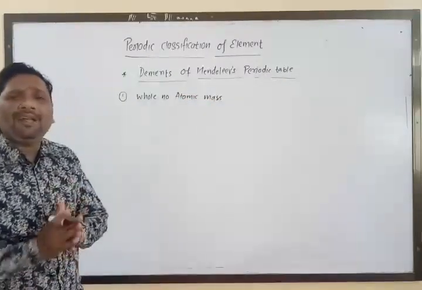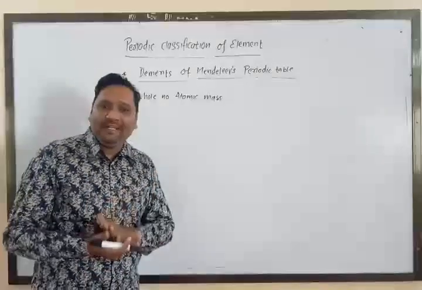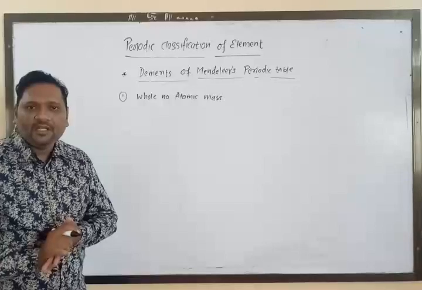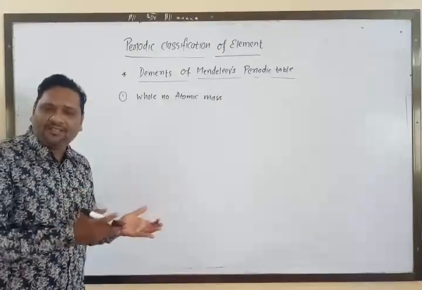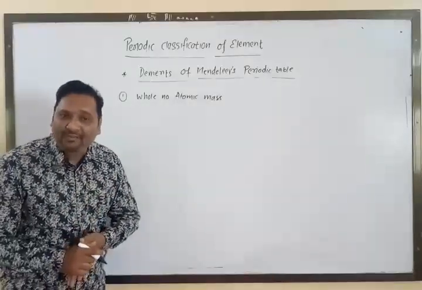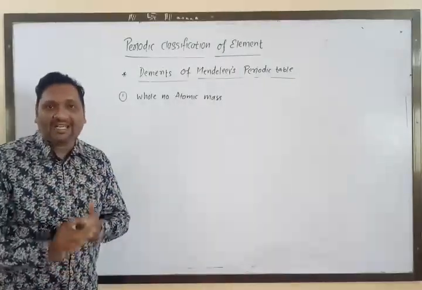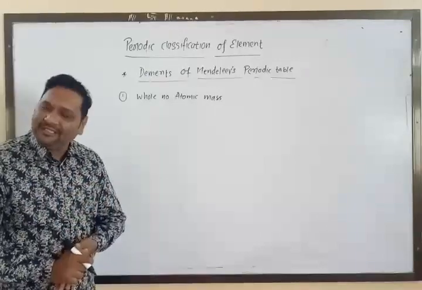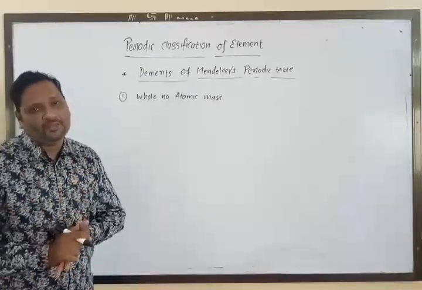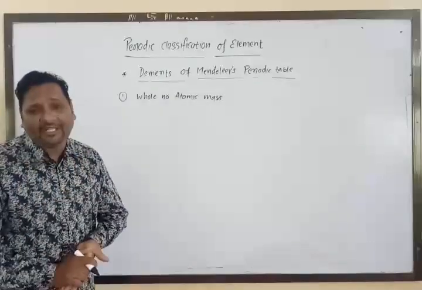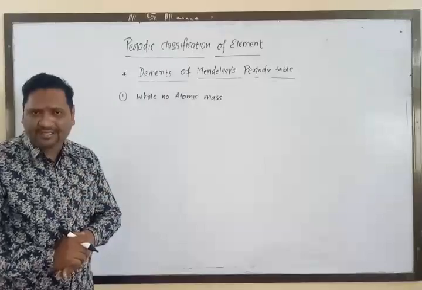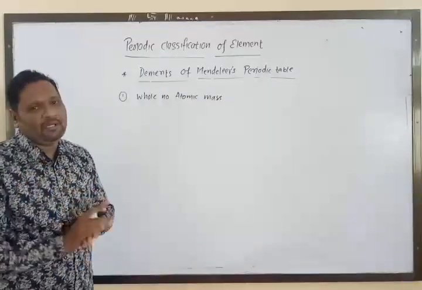The whole number atomic mass of some elements, like cobalt and nickel, are the same. Whole number means, in our words, a round figure. Hence there was an ambiguity regarding the sequence of the elements in Mendeleev's periodic table.